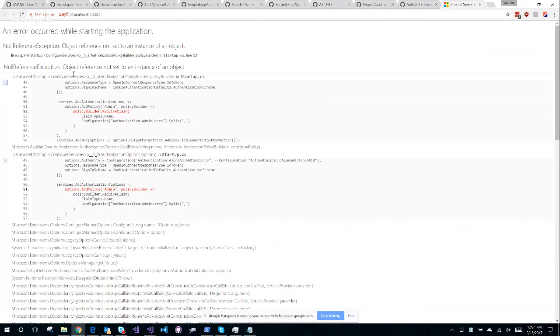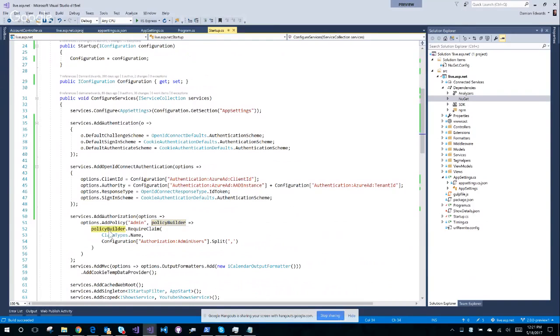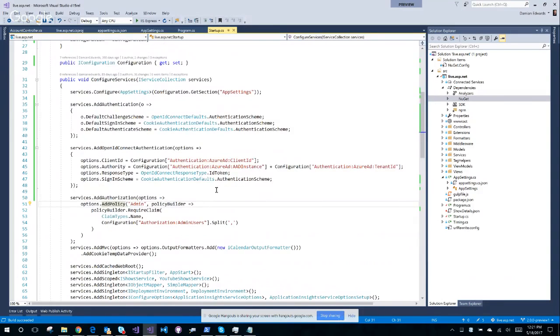Really? That's a null ref? Is that true? Saying policy builder is null? Options.add policy. Did all this change as well? I didn't think it did. Maybe it did. Let's have a look.